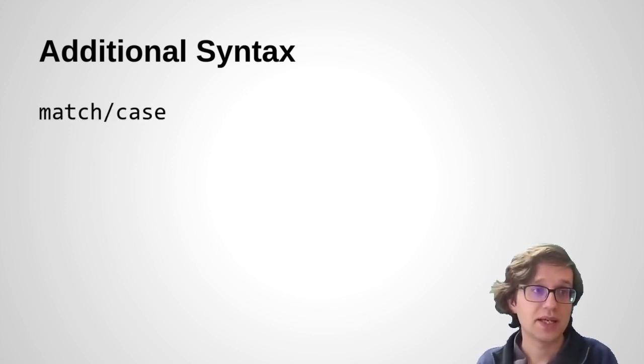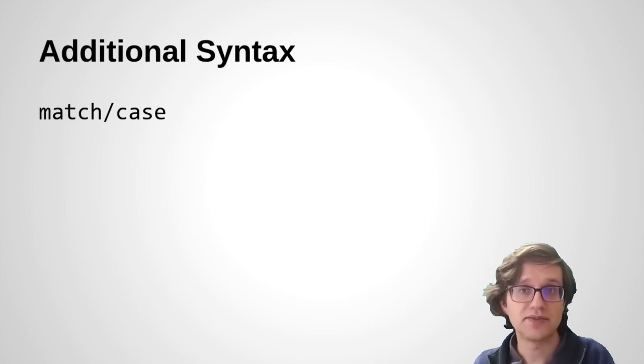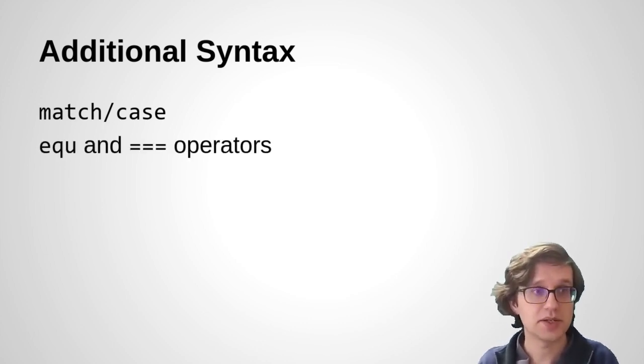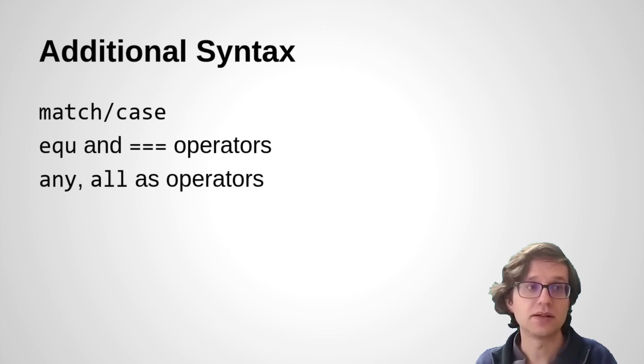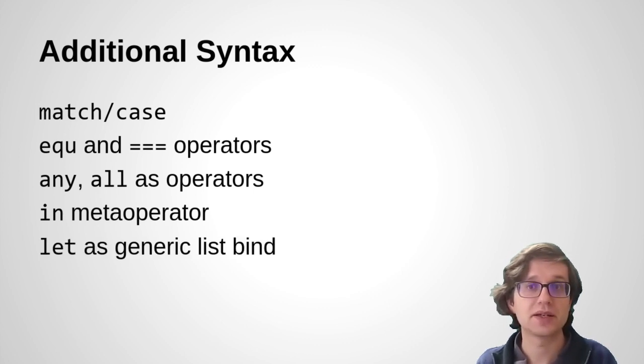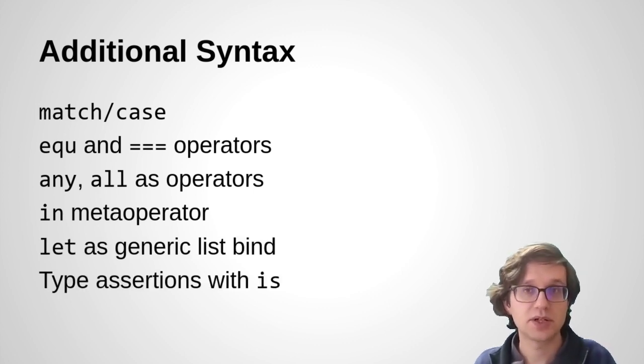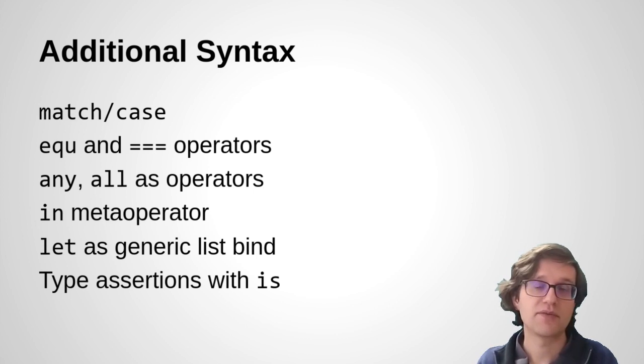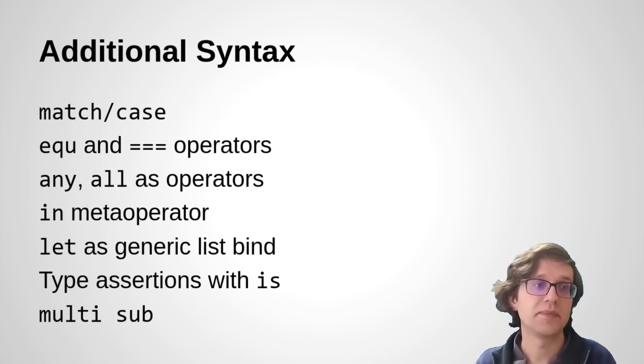We've got match case, we've got the defined sensitive equality operators, we've got any and all as real syntax, we've got the in metaoperator, we have this generic list bind let expression, we have type assertions using is, and we have multiple dispatch using multi.